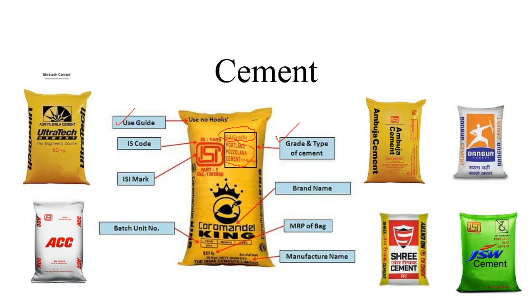IS code and ISI mark are also mentioned on this cement bag. Batch number, then manufacturer's name, MRP, and brand name are other parameters written on the cement bag.